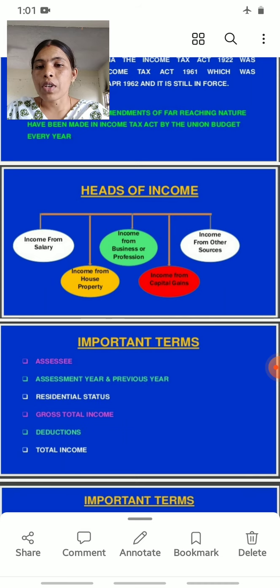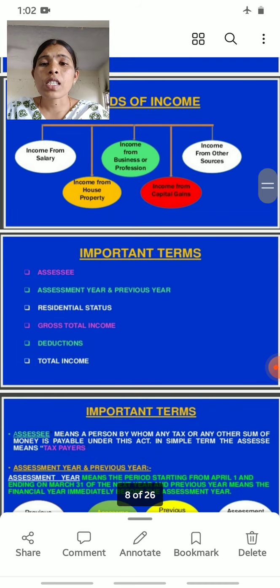First one is income from salary, then income from house property, then income from business or profession, then income from capital gain, and the last one is income from other sources. So how many heads of incomes are there? There are 5: income from salary, income from house property, income from business or profession, income from capital gains, then income from other sources.